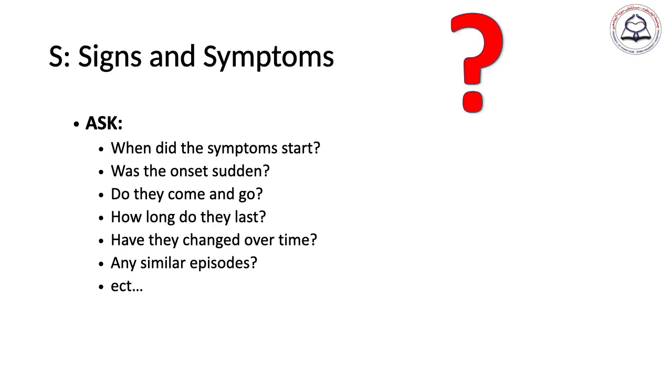The first element of SAMPLE history is signs and symptoms. You need to ask, when did the symptoms start? Was the onset sudden, or was it a progressive illness? Do they come and go? How long do the symptoms last? Has there been any change over time? Any similar episode? How was it and how was it handled?